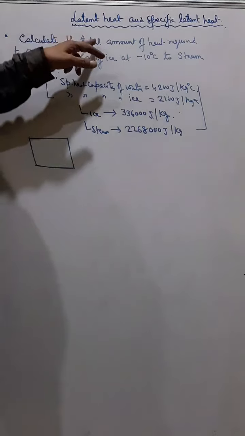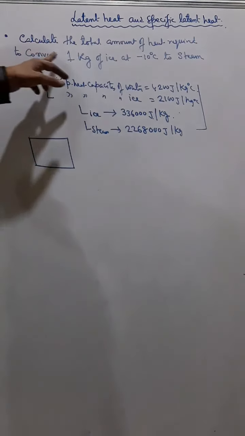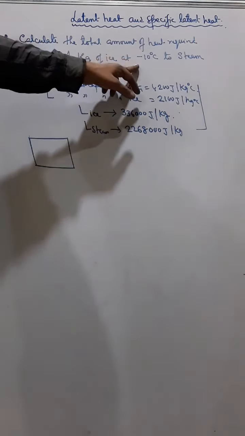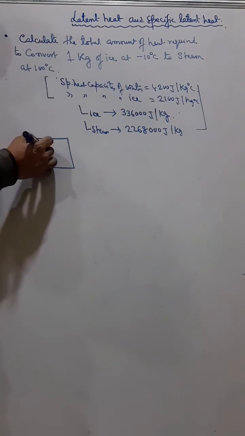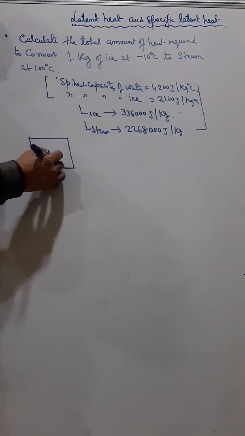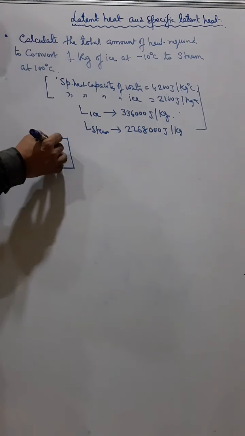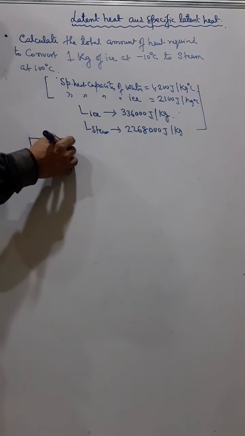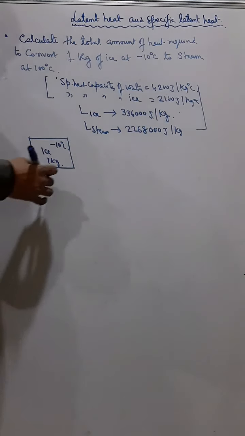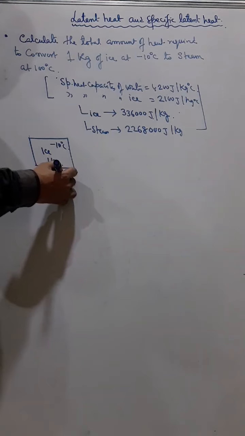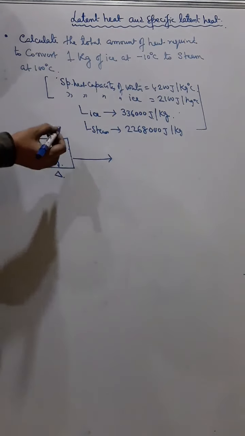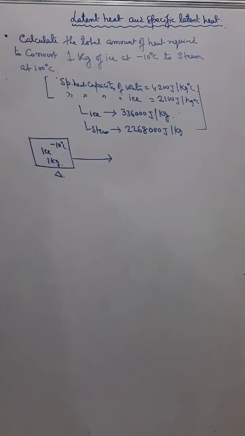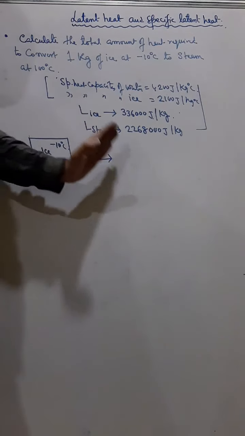See, they told to calculate the total amount of heat required to convert 1 kg of ice at minus 10 degrees Celsius to steam at 100 degrees Celsius. Now this is ice and that is 1 kg, and the temperature of the ice is minus 10 degrees Celsius. Now see what will happen when you start heating. Ice will not melt first because the melting point of ice is 0 degrees Celsius. So first this ice will reach 0 degrees Celsius, then only it will melt.